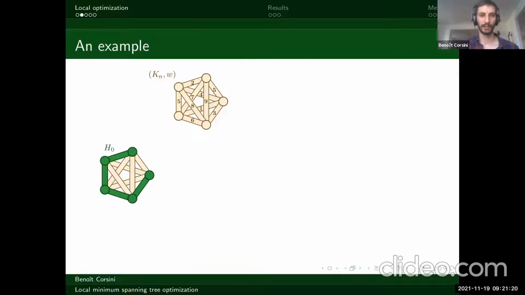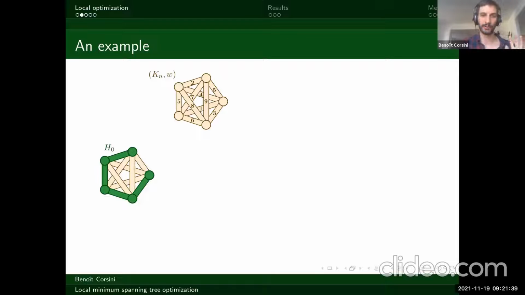And what we're going to do is, we start with a subgraph of this complete graph. Here, for example, H0 is a line. So it's a tree in a way, but you could start with a graph that's not a tree. You could start with a complete graph. You could start with anything. But for the sake of the example, let's start with the line.